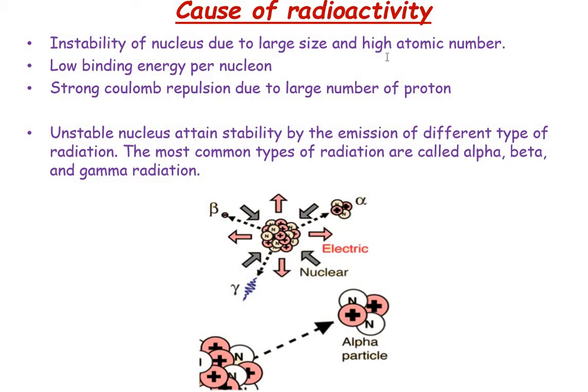So the reason for radioactivity is the instability of the nucleus due to its large size and high atomic number. We already discussed that large nuclei are unstable, they have extra energy.